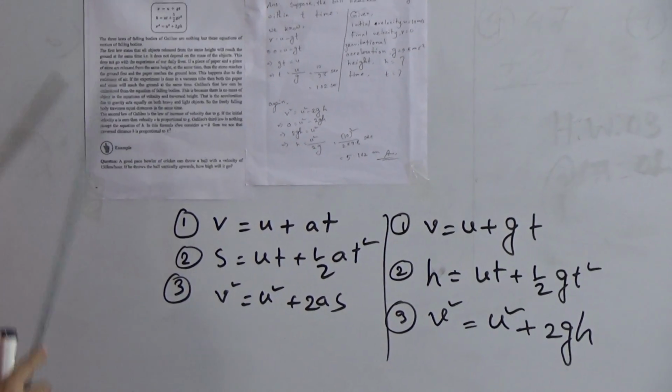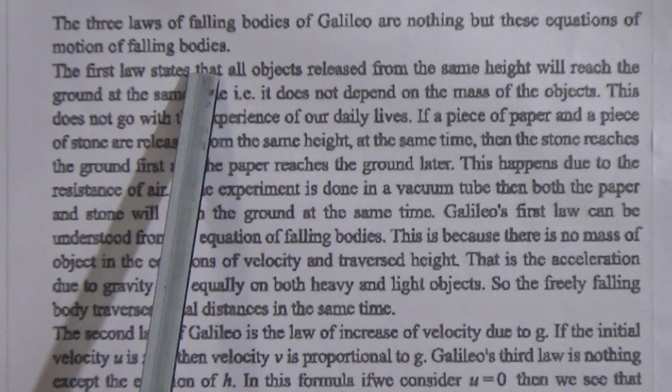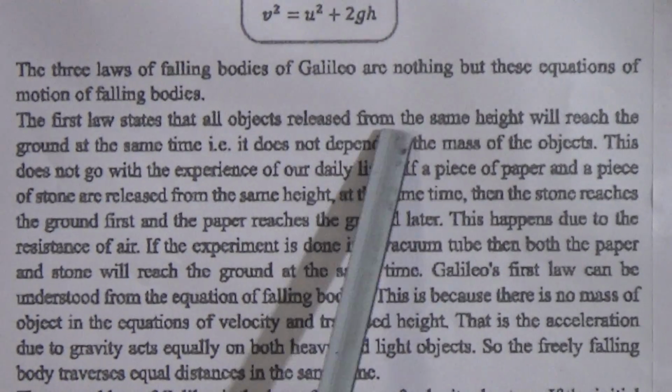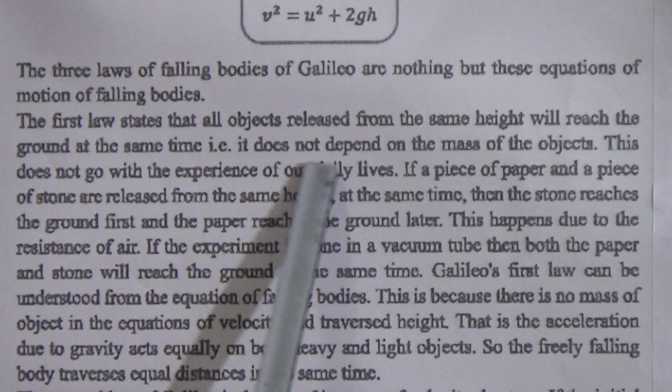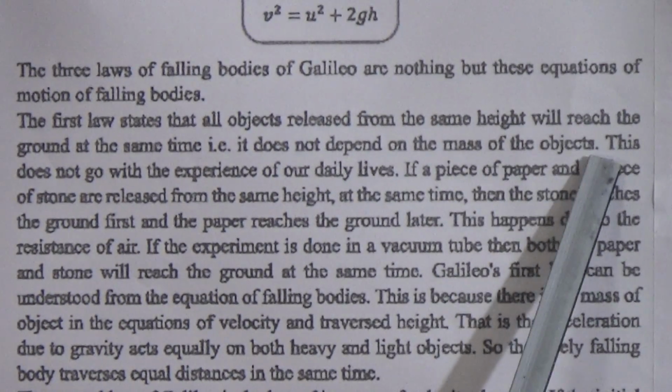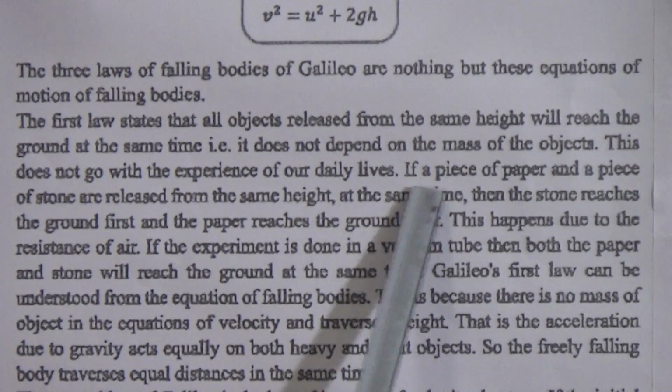Okay, now the three laws of falling bodies of Galileo are nothing but these equations of motion of falling bodies. The first law states that objects released from the same height will reach the ground at the same time, that is, it does not depend on the mass of the object. Okay, this does not go with the experience of our daily lives.